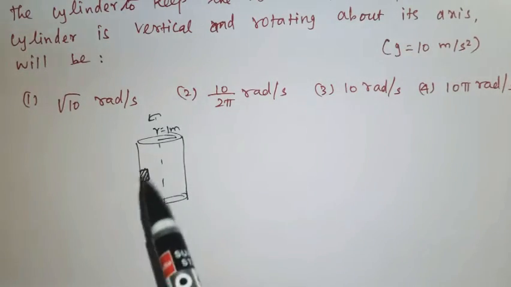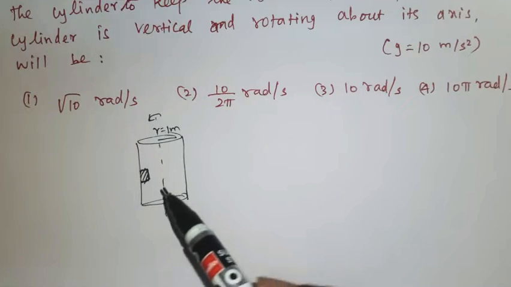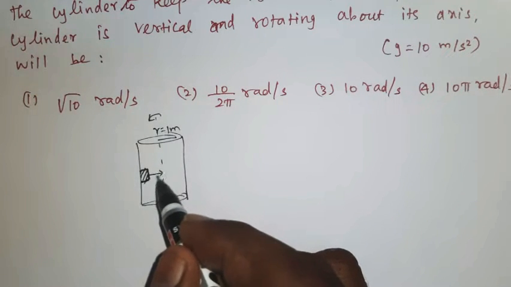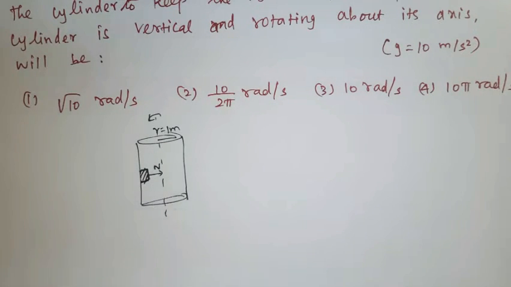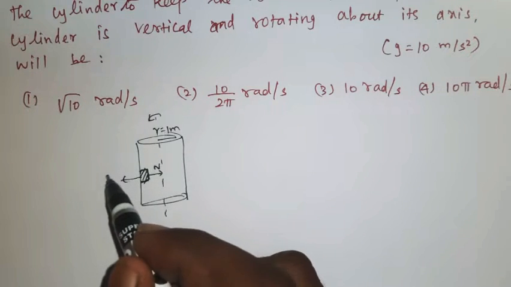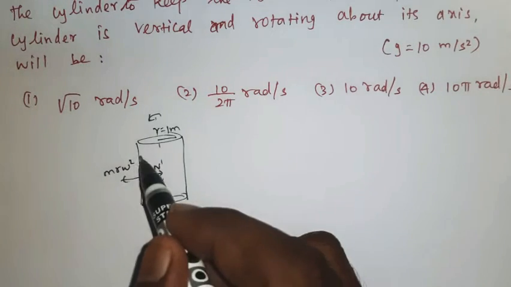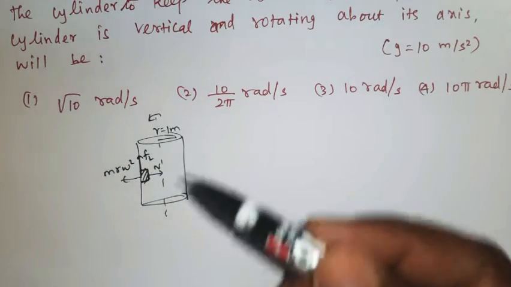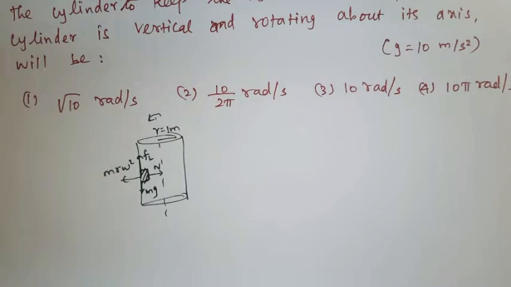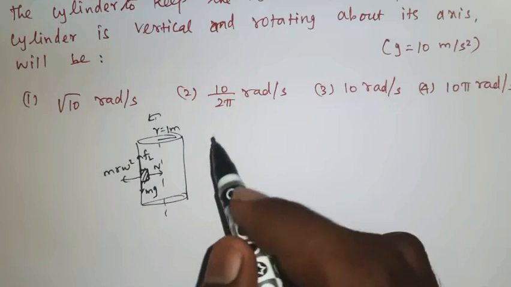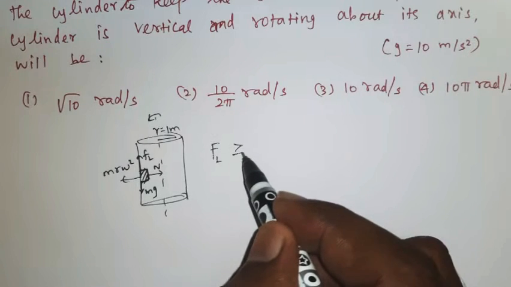When the block is attached to the inner wall of the hollow cylinder, this is the normal, that is perpendicular to the block. When rotating the cylinder, this will be the centrifugal force, m r omega square. This will be FL, the limiting friction. This will be the weight of the block. Now FL, that is limiting friction, is greater than or equal to mg.